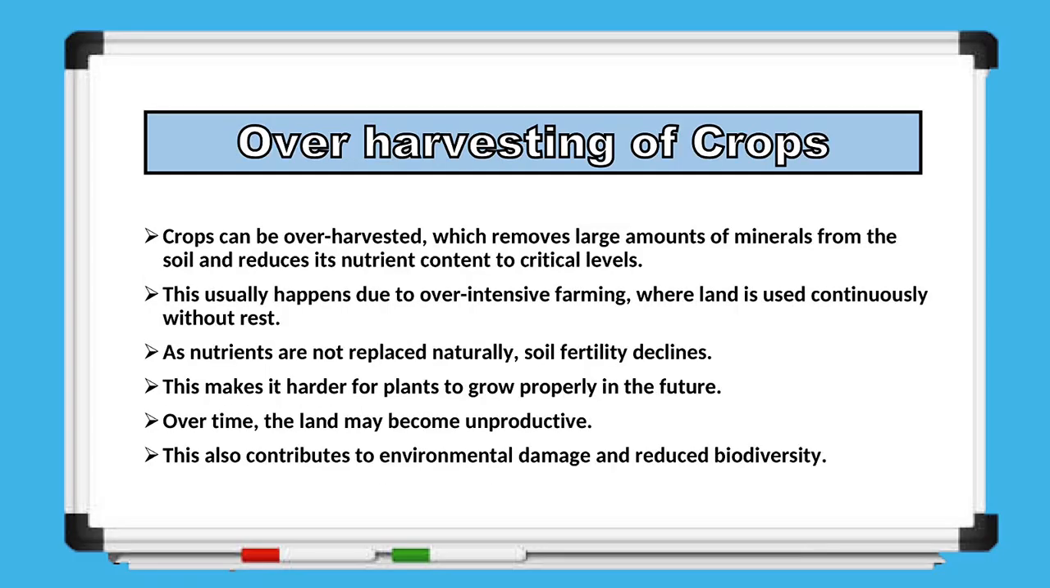Now let's look at overharvesting of crops. Crop plants can also be overharvested. Continuous farming removes large amounts of mineral nutrients from the soil, eventually reducing its fertility to very low levels. This often happens in intensive farming systems where land is cultivated repeatedly without giving it time to recover. As soil nutrients become depleted, crop growth becomes poorer and agricultural productivity declines. Over time, the land may become infertile and unsuitable for farming, leading to environmental degradation and a reduction in biodiversity.